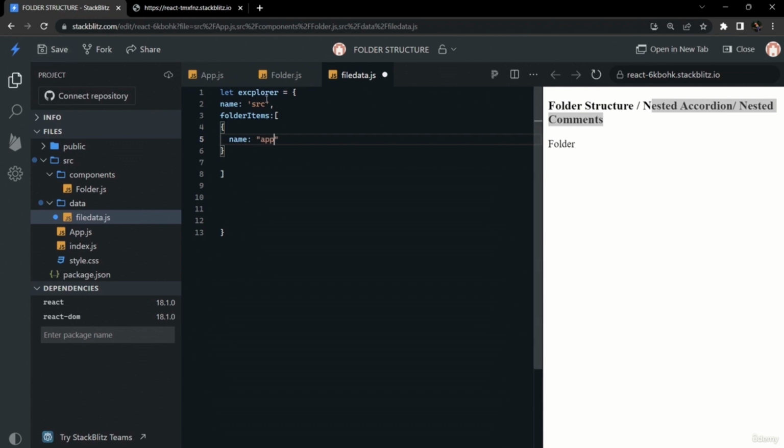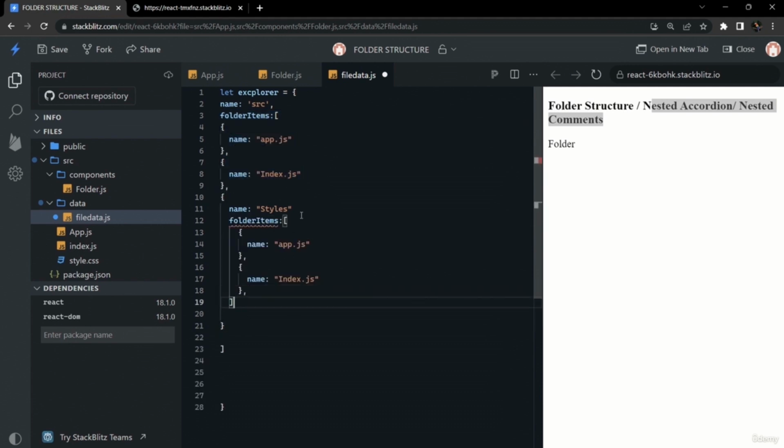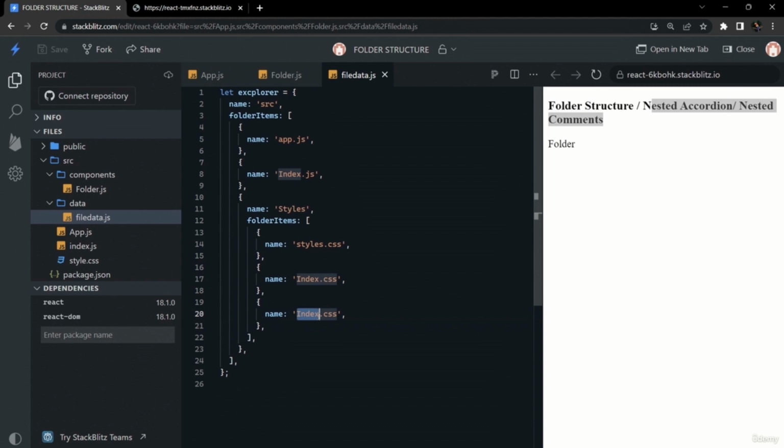Say the src folder will have app.js, and the other file would be index.js, and the third one is a folder called styles. So the third element is styles, and it is a folder, so that's why styles should have its own folder items array, and that should have the particular files like style.css, index.css, and the third one would be vendor.css, and so on. We can have any amount of data accordingly, but here these two levels are sufficient for now.